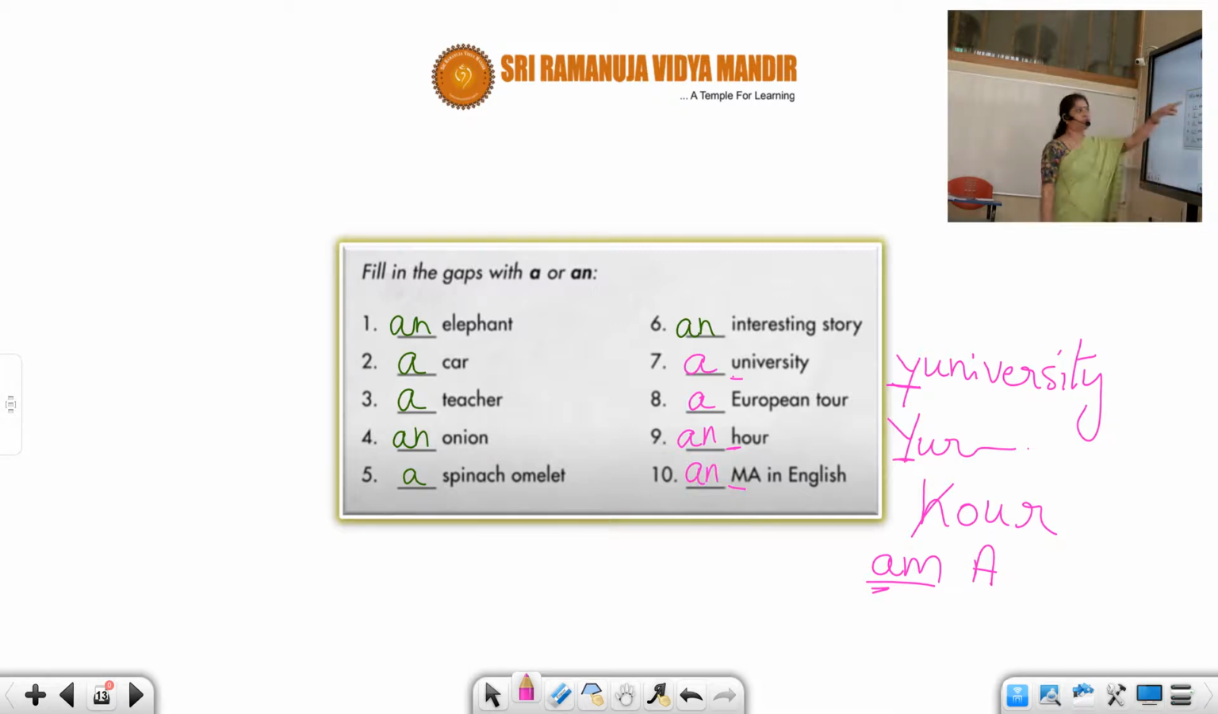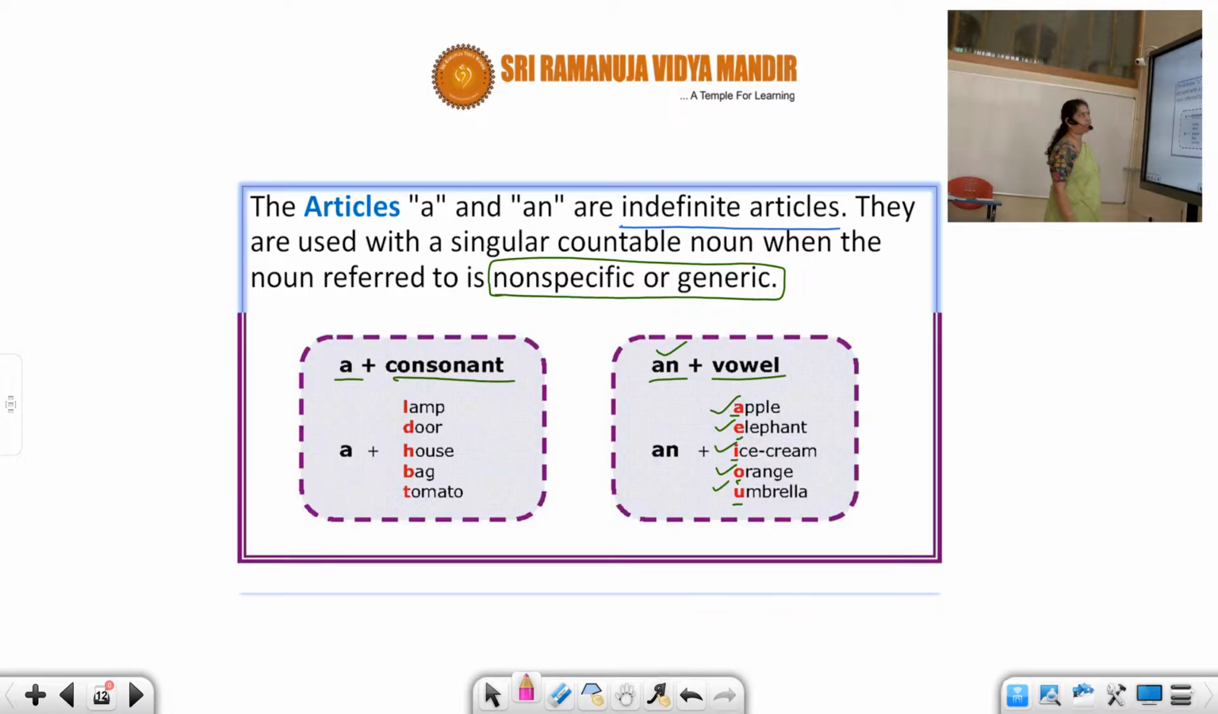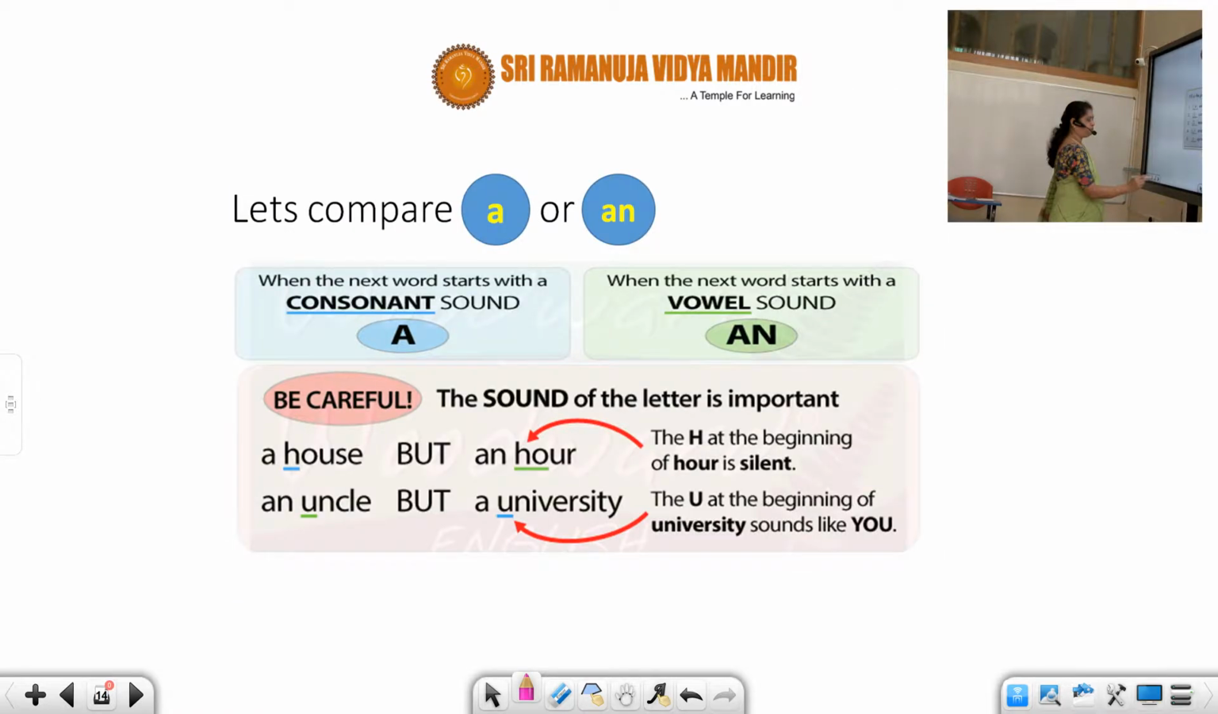So, remember, students, consonants and vowels are different from consonantal or vowel sounds. The point you have to bear in your brains is not whether it is a consonant or a vowel letter. No. You're going to check whether it starts with a consonantal sound or a vowel sound. So, this is important. Consonantal sound or vowel sound.